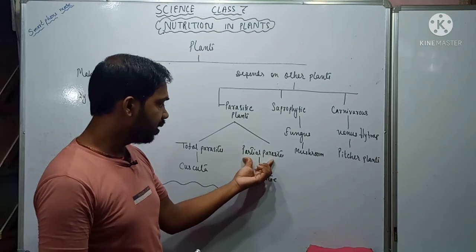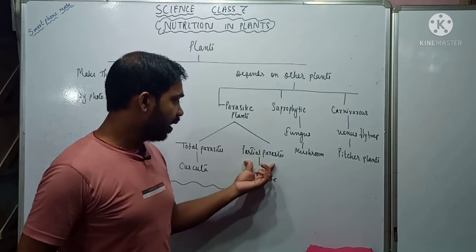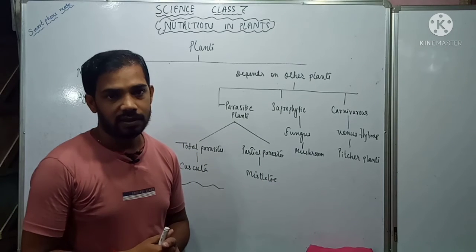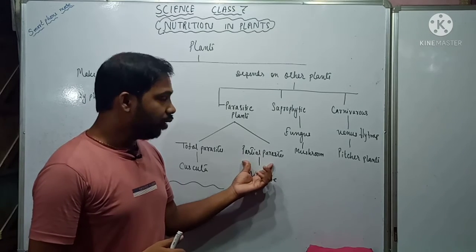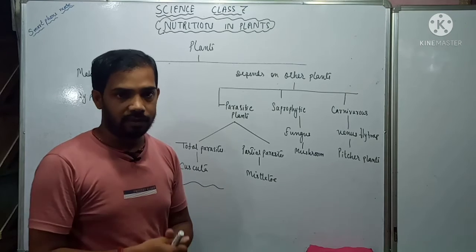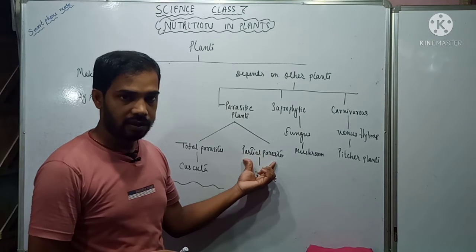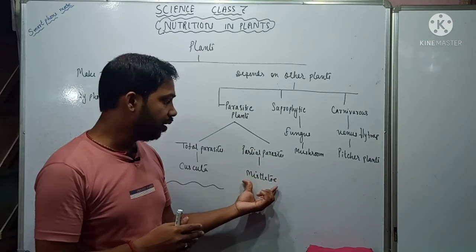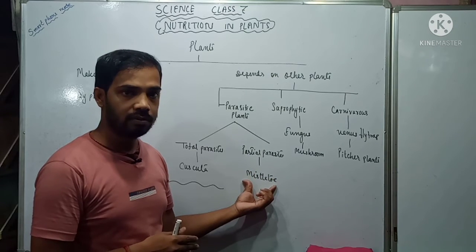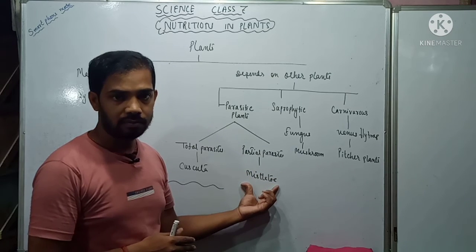Next are partial parasitic plants. Partial parasitic plants are not totally 100% dependent on other plants. They partially depend on other plants. You might have seen one big tree, and upon the big tree a small tree growing. These kinds of trees are known as partial parasites. They are small in size, but they obtain nutrients from the big tree. One example is mistletoe. These are known as partial parasites. You may see in your book, it is very nicely given.